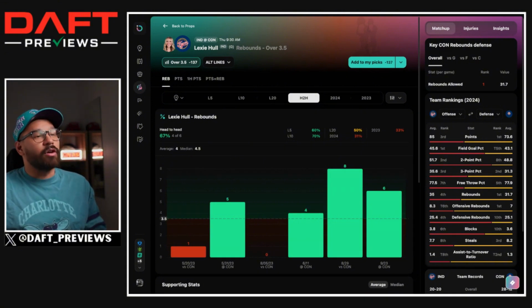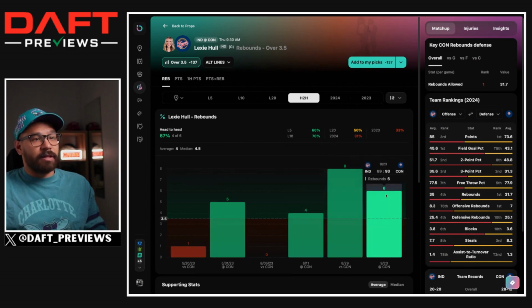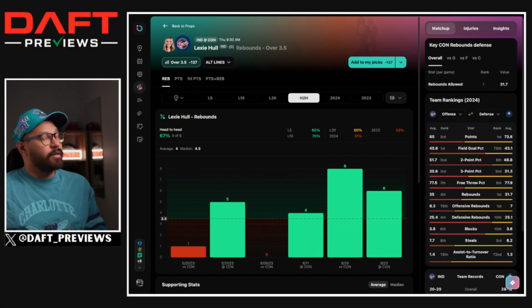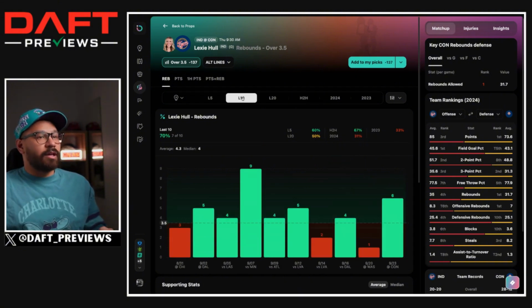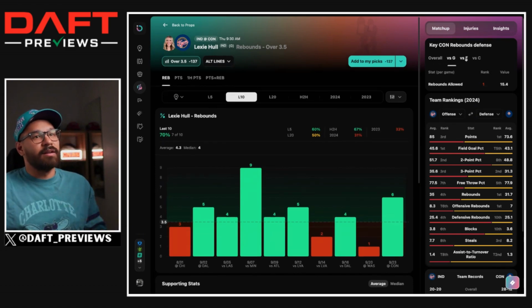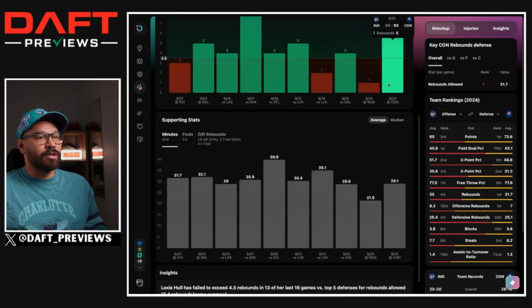Lexi Hull, over 3.5 rebounds. She's hit this in all 3 games against the Connecticut Sun this season, averaging 4.86. If there's one thing this girl does well, it's rebound. The other thing is shoot 3-pointers. Looking at her last 10 games, she has had 4 rebounds in 7 out of her last 10. This Connecticut Sun team apparently only gives up rebounds to centers, but tell that to Lexi Hull, because she'd be eating those boards.